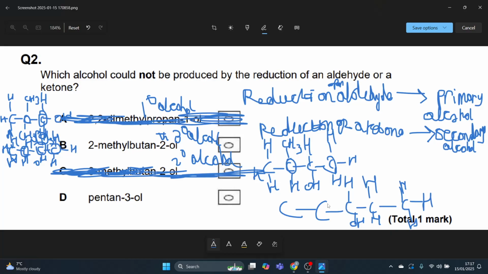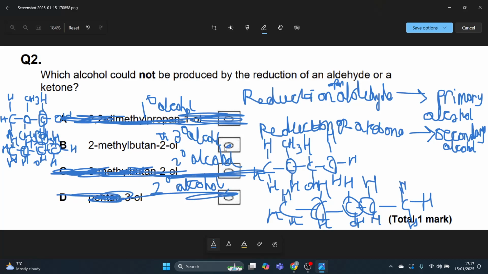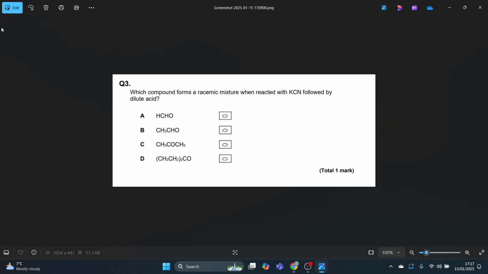You can quite clearly see this carbon bonded to OH is a secondary alcohol, bonded to 2 others. Secondary alcohol can be produced by reduction of a ketone, and therefore, like I said, the answer is B because that's a tertiary alcohol, and that cannot be produced by the reduction of an aldehyde or ketone.